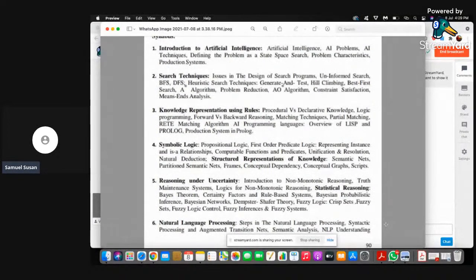In the second chapter, the best first search, that is the A-star algorithm, and constraint satisfaction, which has an example of a cryptarithmetic problem, right? And in the fourth chapter, it is very important to learn about the resolution theorem, or resolution, where we have the Marcus problem. And in the second part of the fourth chapter, you have semantic nets, partitioned semantic nets, conceptual dependency, and scripts.